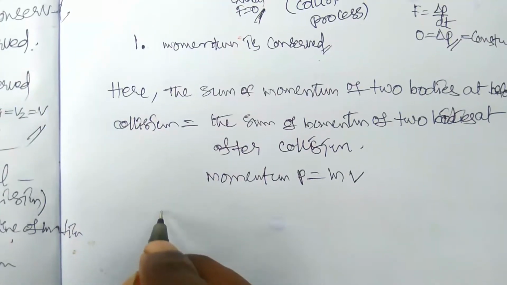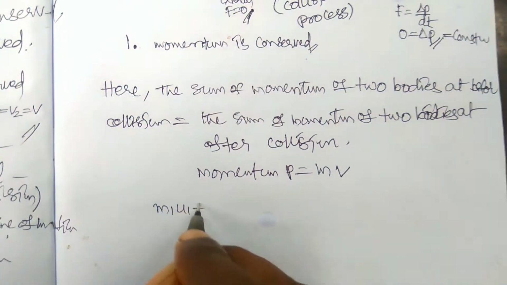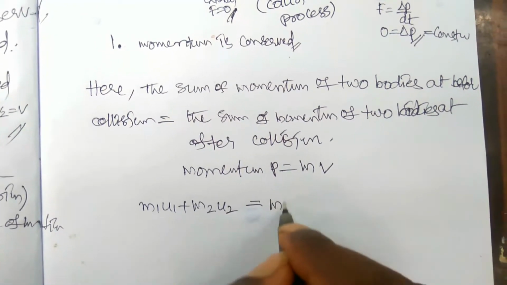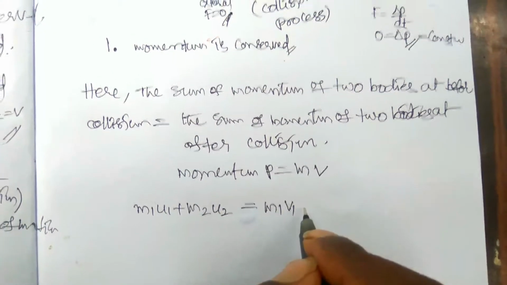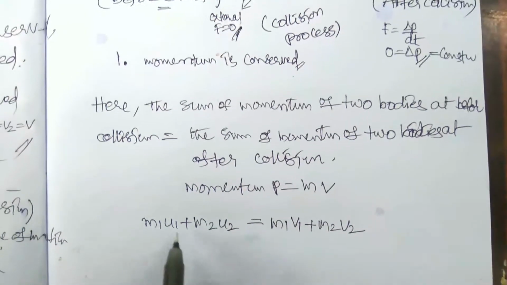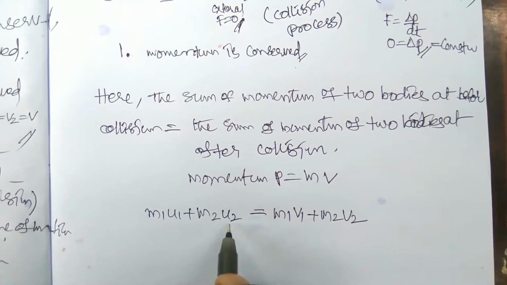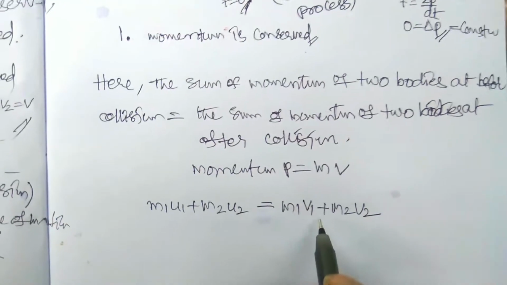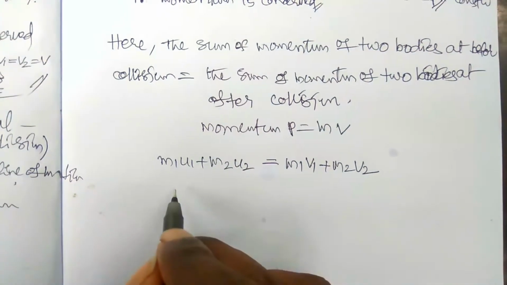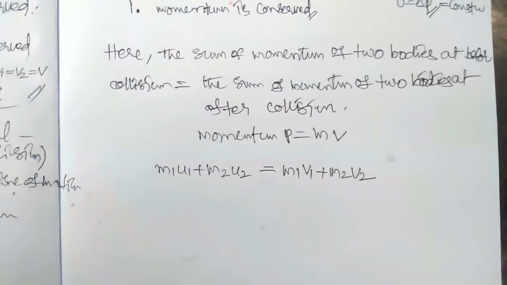Here it is m1 u1 plus m2 u2 equal to m1 v1 plus m2 v2. This is the sum of the momentum before collision, and this is the sum of the momentum after collision. Now we need to simplify this.